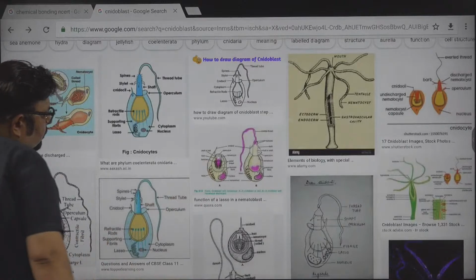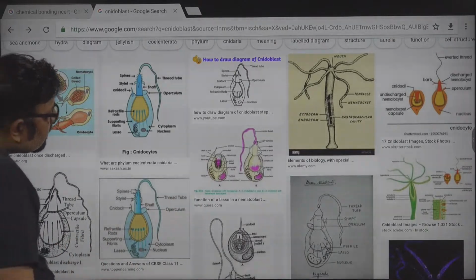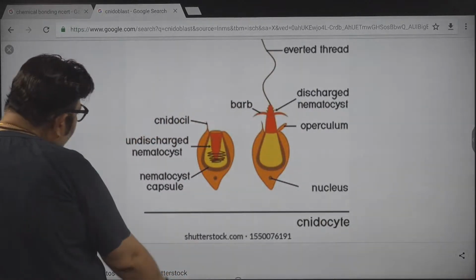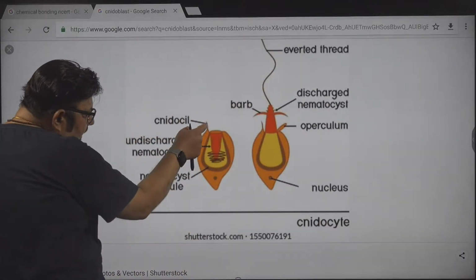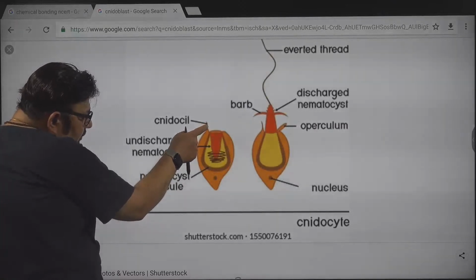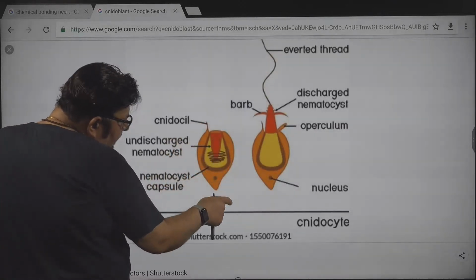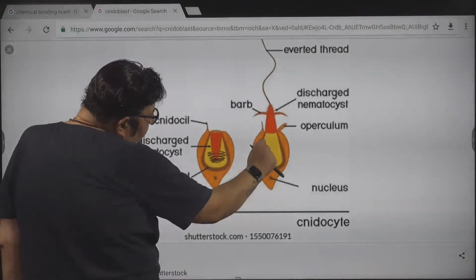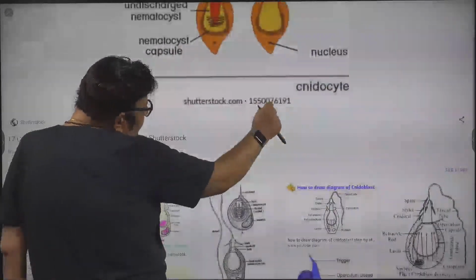This picture I want to show you. This picture, try to see. Or this picture. This is a better one. Easy one. Unfired, okay. There is a trigger called nidocil, and if this trigger is touched, then the cover opens up. This is the operculum cover. This opens up, and this comes out. It is discharged.